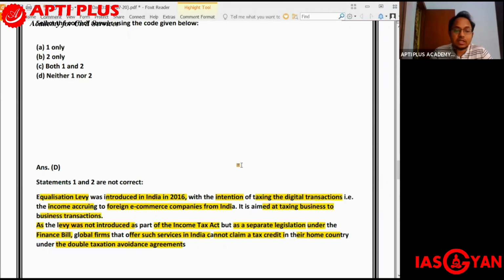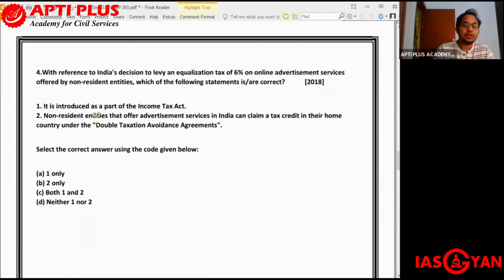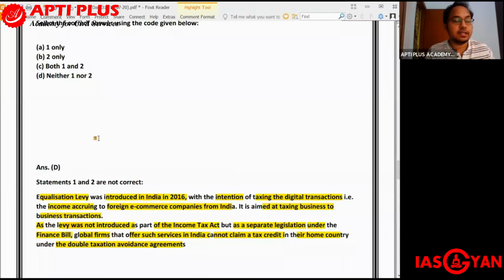So even companies belonging to countries with which India has a double taxation avoidance agreement cannot claim tax credit in their home country, saying that they have already paid the taxes in India. So it is not applicable so far as these companies are concerned. Let us try to understand. Was it introduced as a part of the Income Tax Act? No, it is a separate legislation, but under the Finance Bill. And the second statement says non-resident entities that offer advertisement services in India can claim a tax credit in their home country under the Double Taxation Avoidance Agreement. That is also incorrect. So both statements are incorrect, and the right answer is D, neither one nor two.